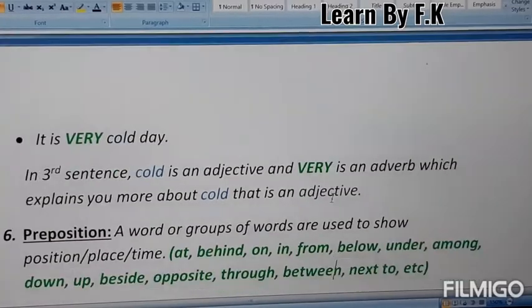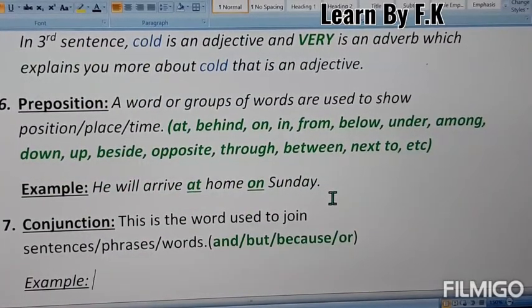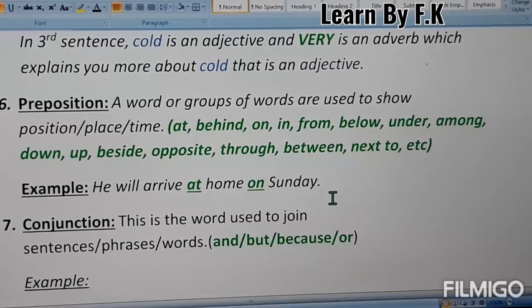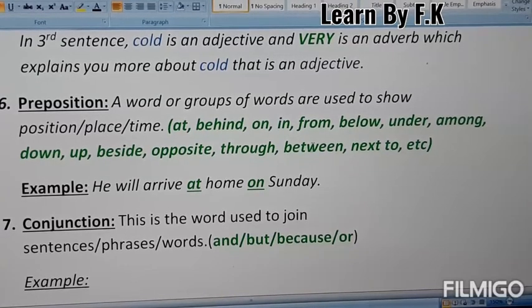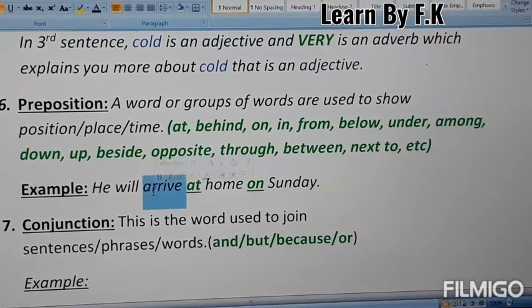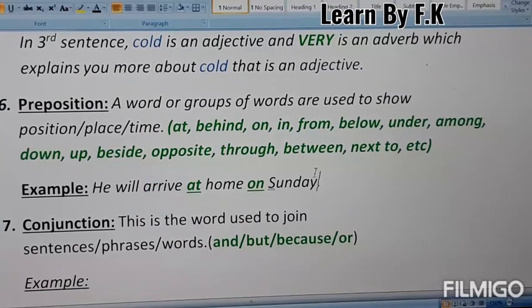The next one is prepositions. Prepositions, a word or group of words, are used to show position, place or time. There are many prepositions. I have written some examples for you. One example here for the preposition is he will arrive at home on Sunday.